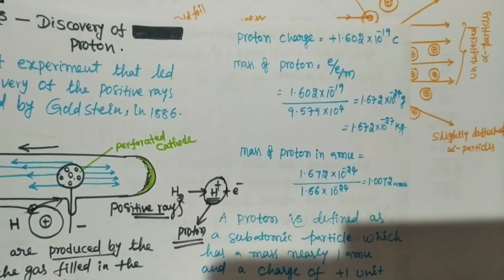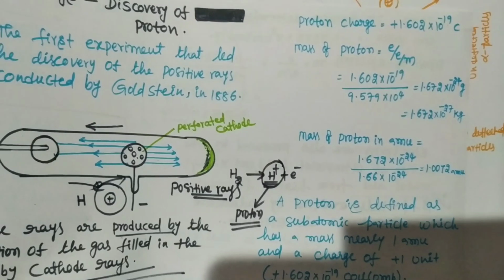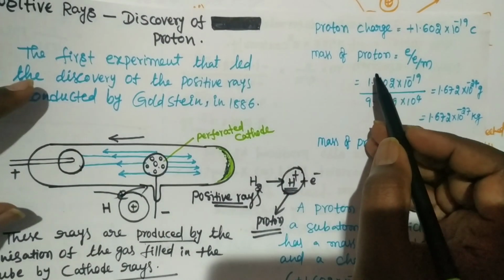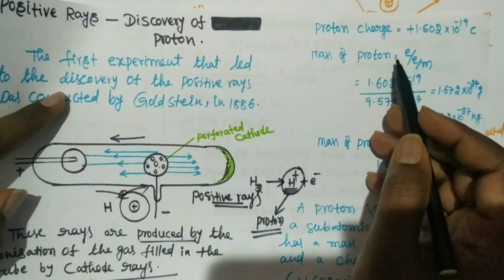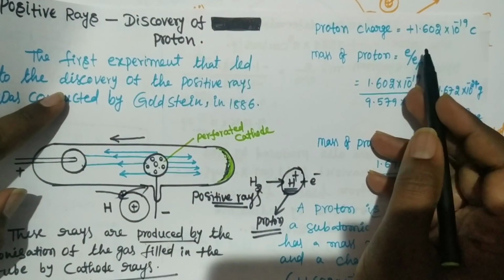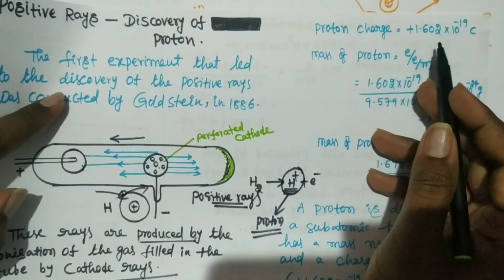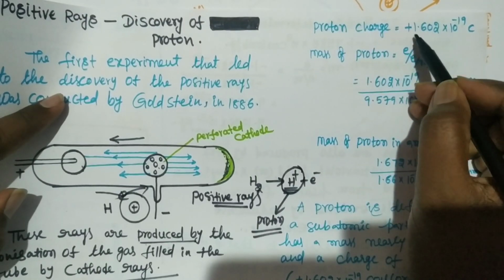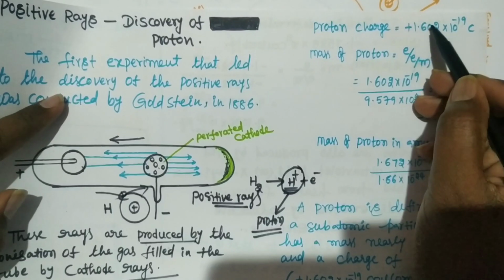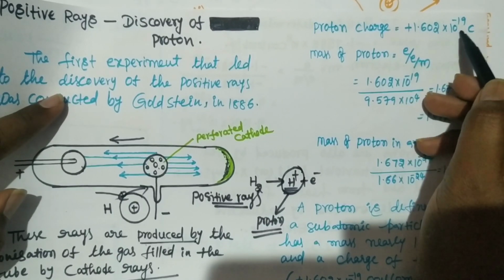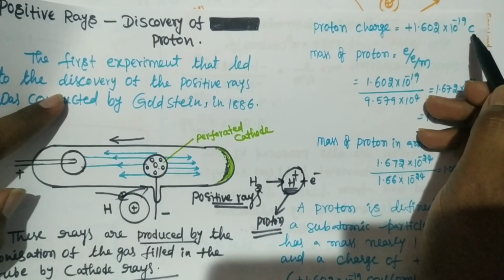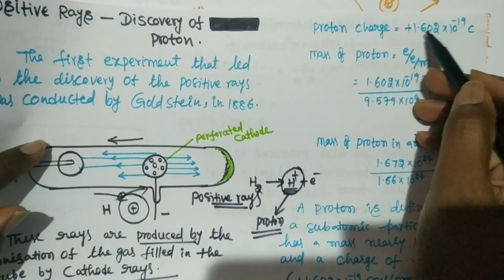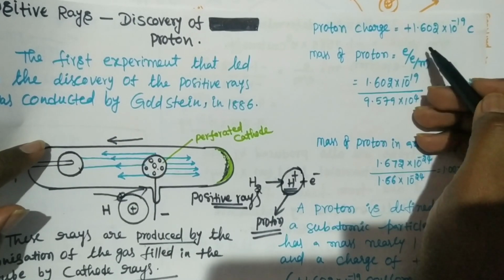Next, the proton charge. How much is the proton charge? We will see. The proton charge has exactly the same value as the electron, with the opposite sign. The proton charge is plus 1.602 times 10 to the power of minus 19 coulomb. It is exactly the electron charge, only the sign changes.